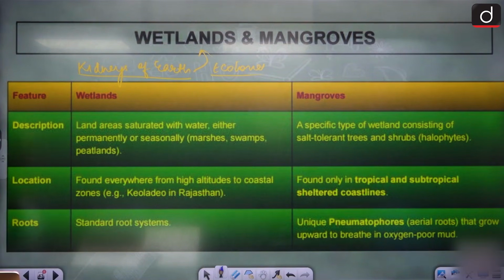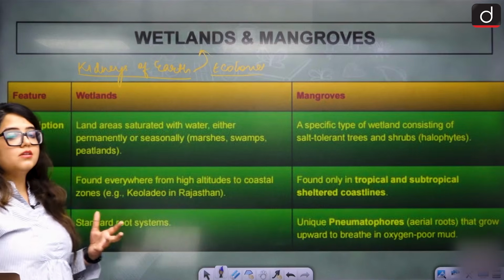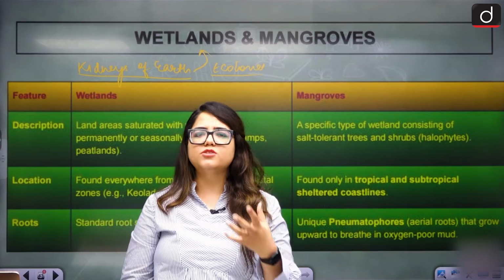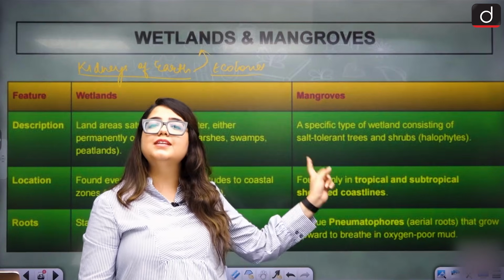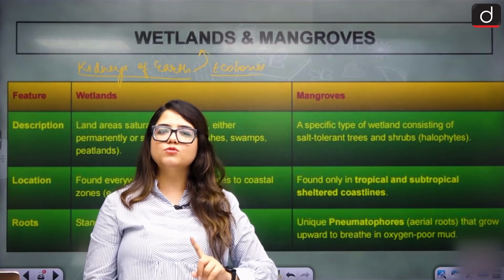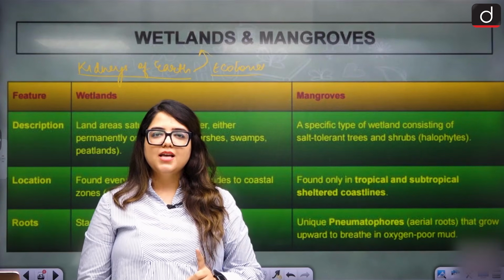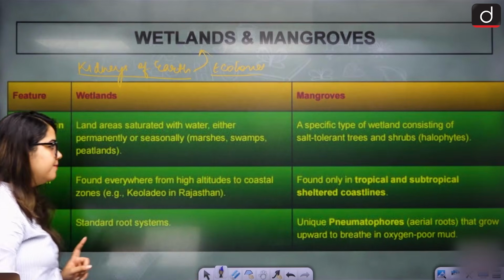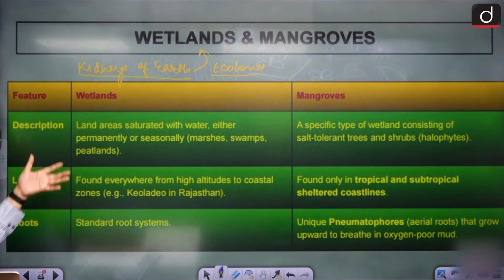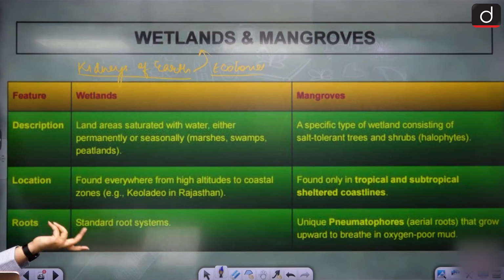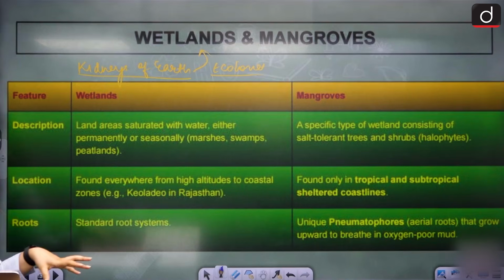Exactly. So what are wetlands? Large areas saturated with water, permanently or seasonally, any which way. Mangroves, a specific type of wetland consisting of salt tolerant trees. They're salt tolerant, as salty as the water gets, you put them there and they will grow. Mangroves are ecotone species. Wetland is an ecotone. Yes, they're called the kidneys of earth. Clear? Location, wetlands can form anywhere. Mix land and water, you have a wetland. Simple. Mangroves you find only in the tropical and subtropical areas.